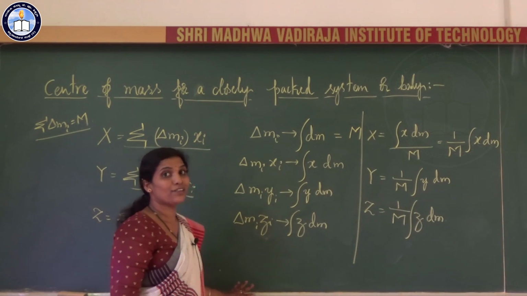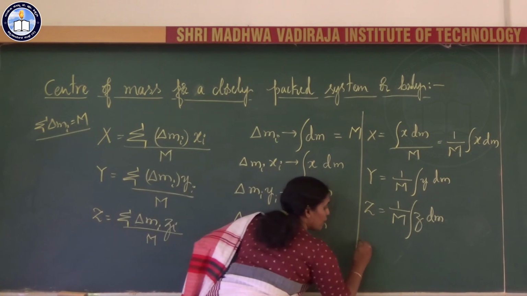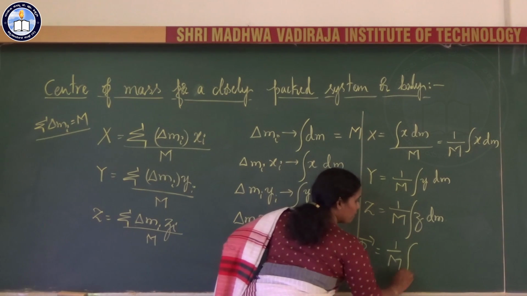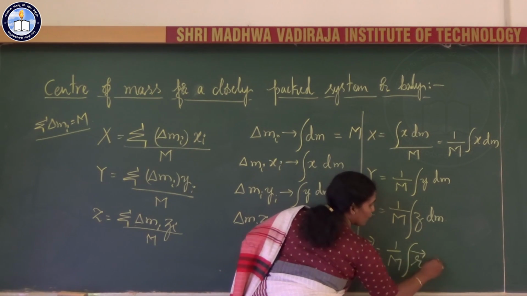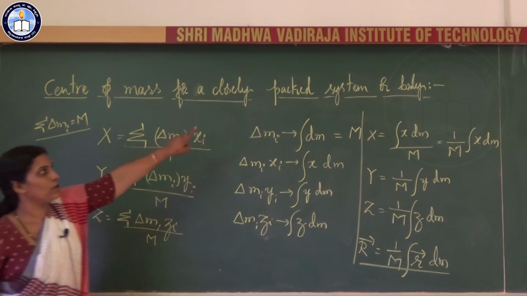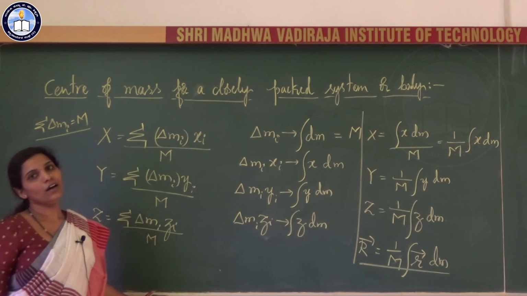If I want to write the vector notation, then r vector equal to 1 by m integral r vector dm. This is for a closely packed system or a body.